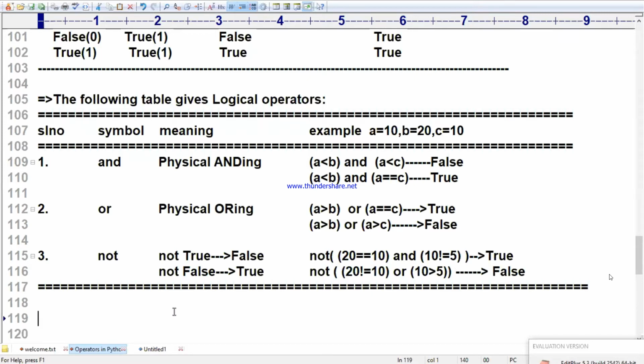Now we will go for the most important part of it. Again, we are going to enter into the most important discussion, that is